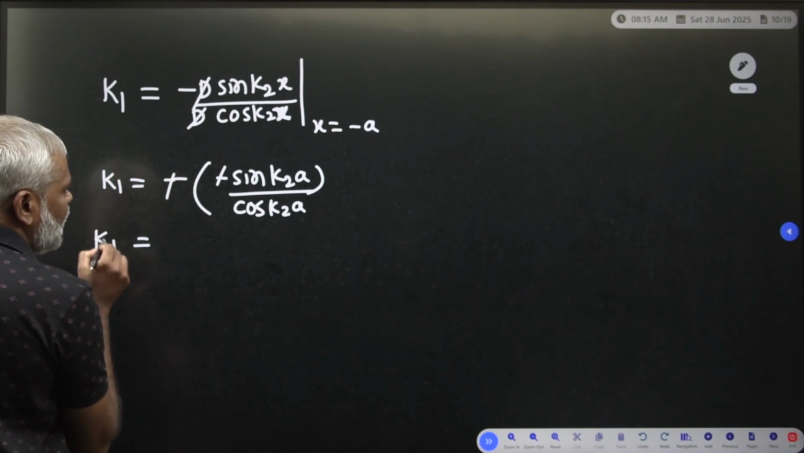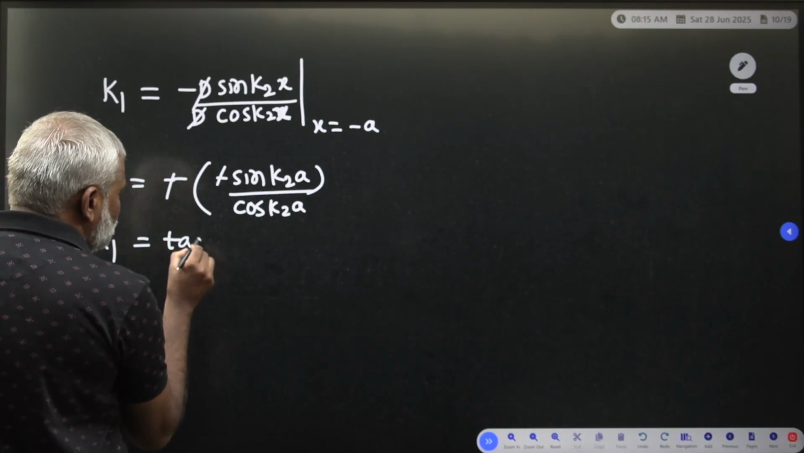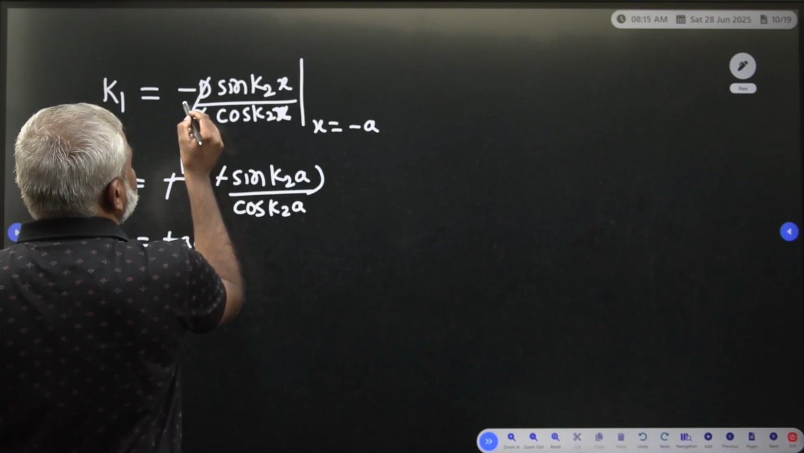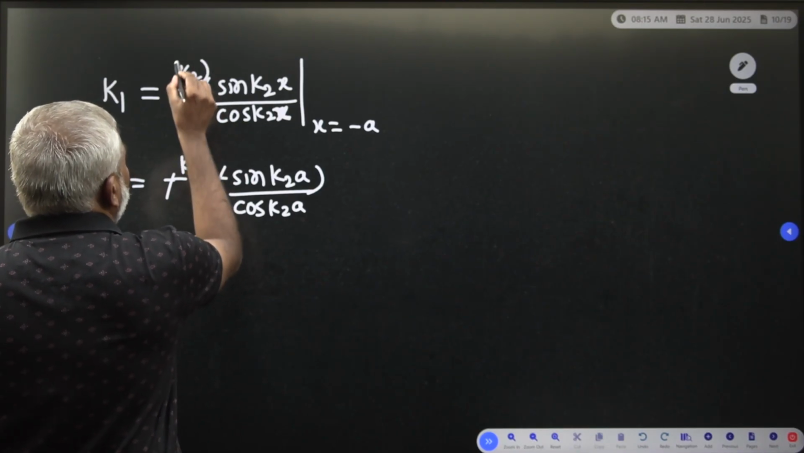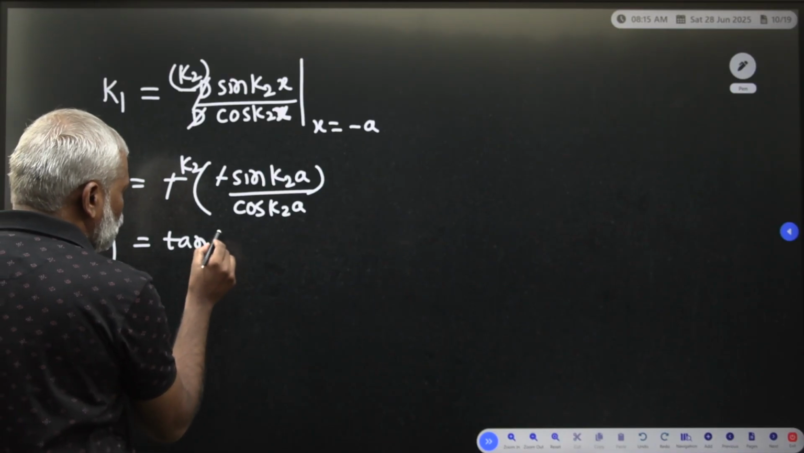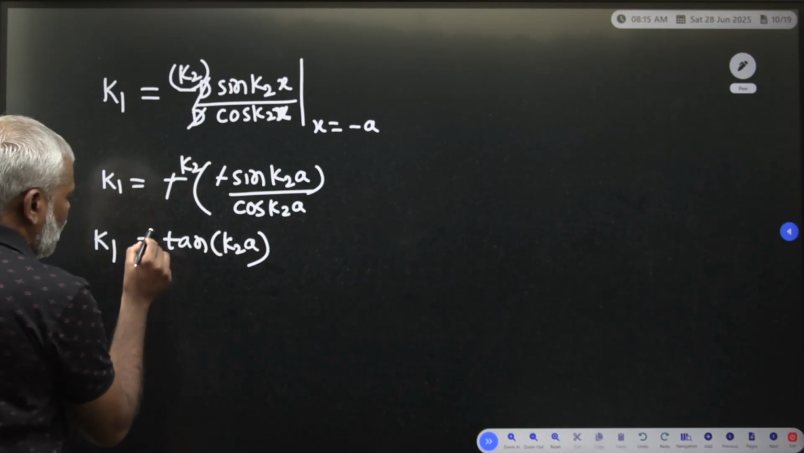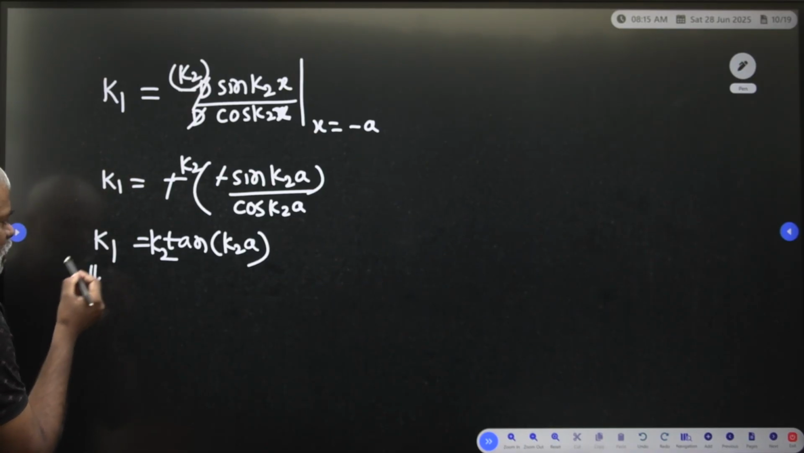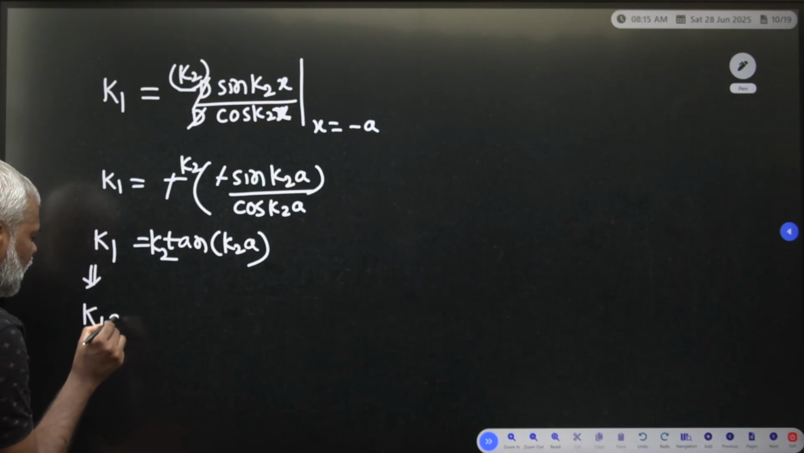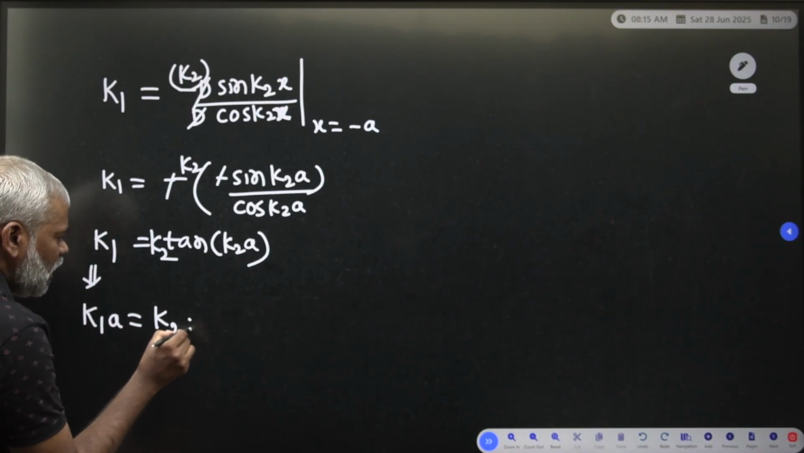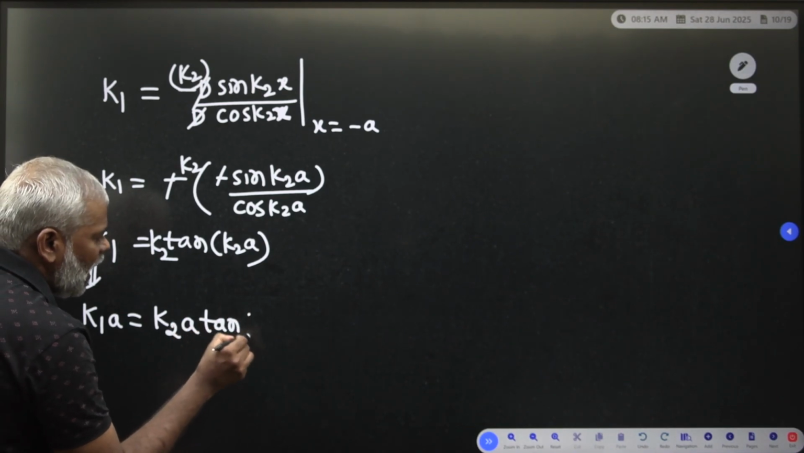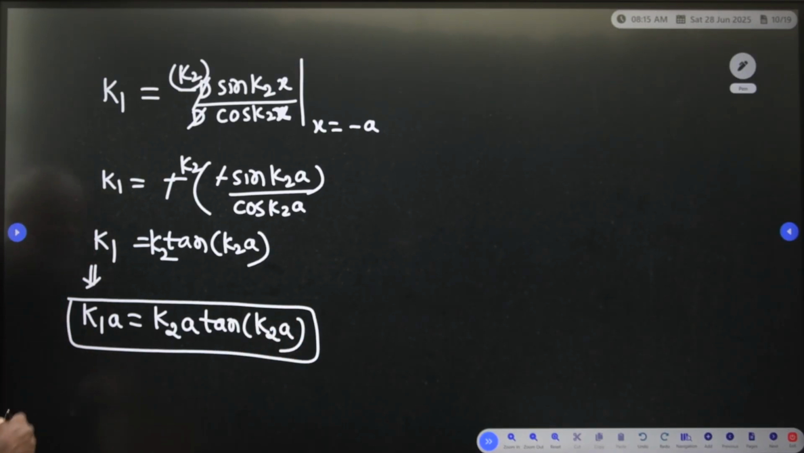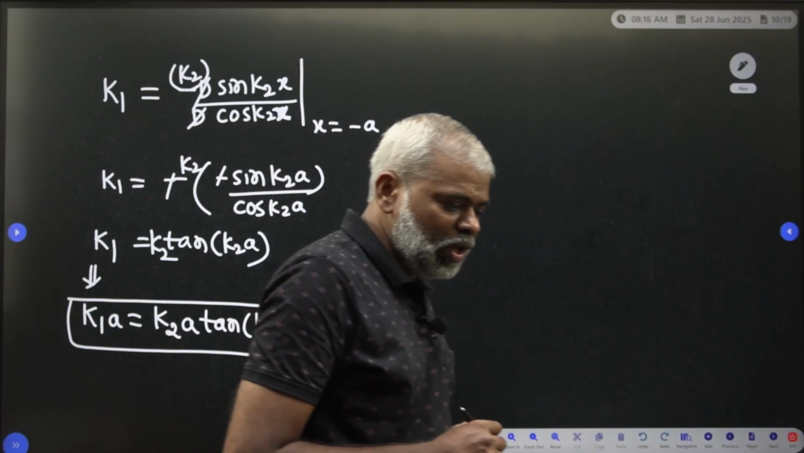So therefore, k1 is equal to tan, k2 also is there here, you keep the k2, tan k2a, so tan k2a into 1 by k2 you have to keep. So this expression you have to multiply with a on both sides: k1 into a is equal to k2 into a into tan of k2 into a. k1 into a is equal to k2 into a tan of k2 into a, you are going to get.